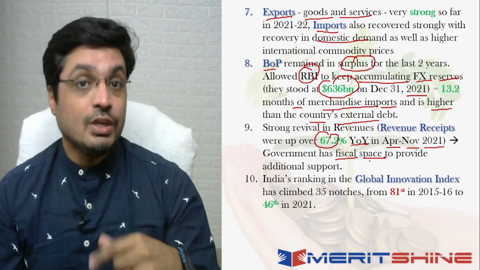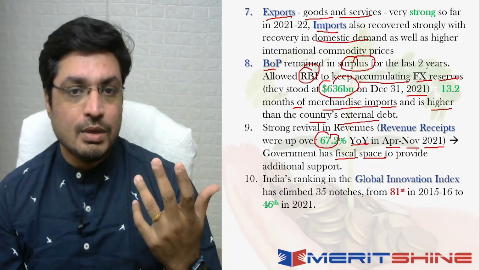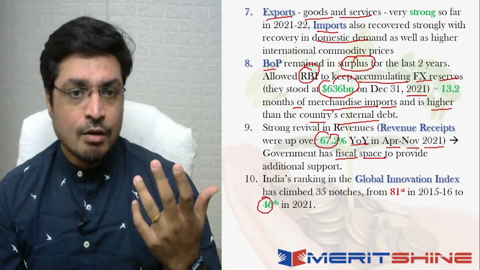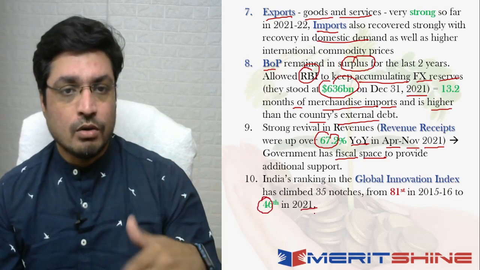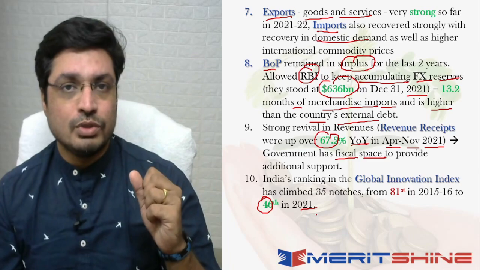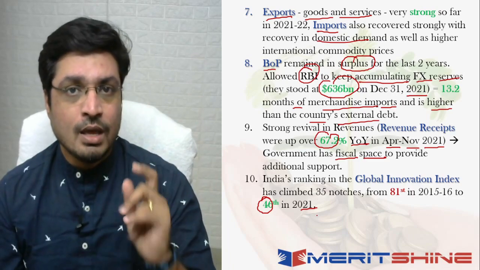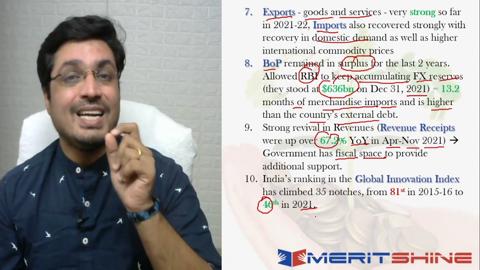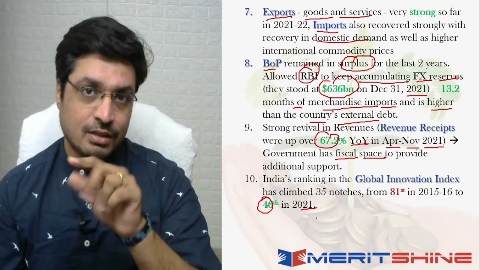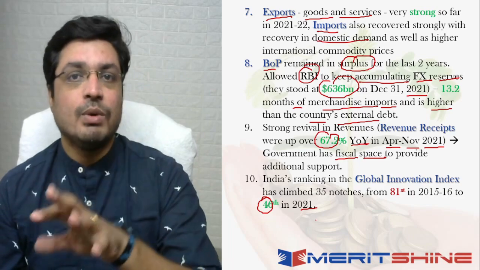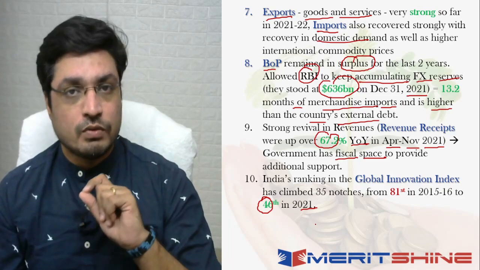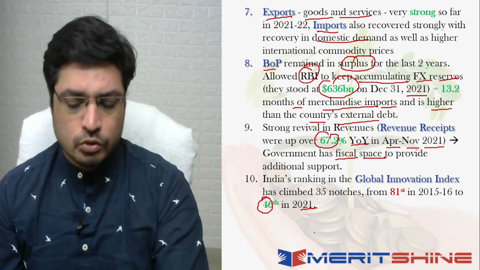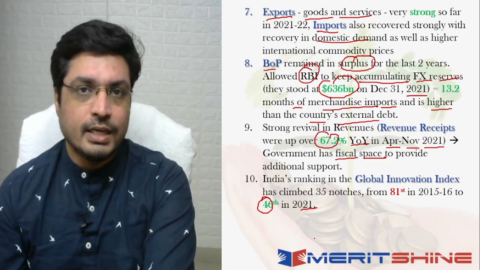and this is a decent number in terms of the improvement. While the overall rank अभी भी इंडिया का इतना खास नहीं है, we are still 46th out of a whole lot of countries when it comes to the global innovation index in 2021, but at least we were way back in 2015-16, we were at 81st. So from 81st, there is a 35 notches ka improvement, and we are currently at the 46th number in terms of the global innovation index, and that also is definitely a good positive indicator.